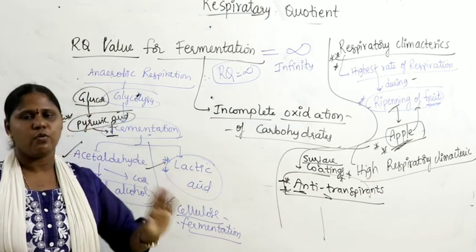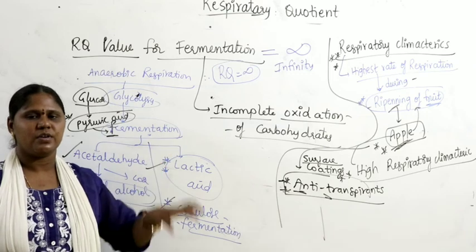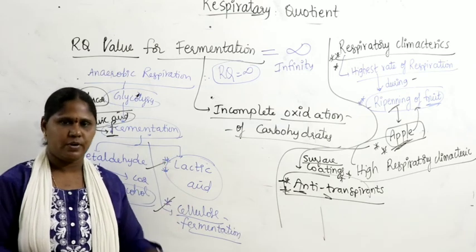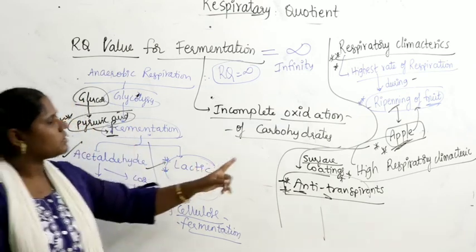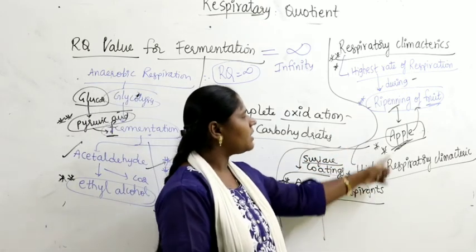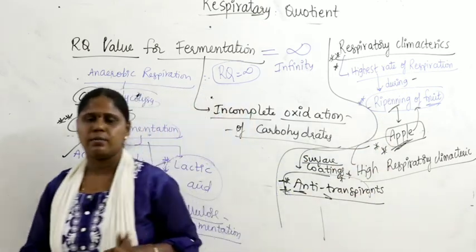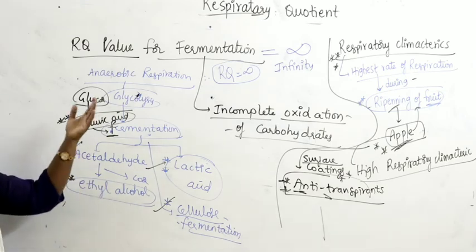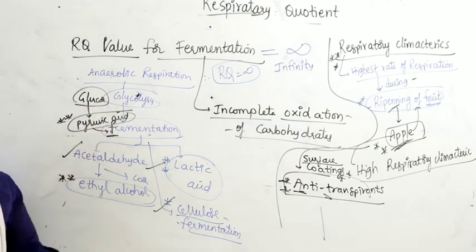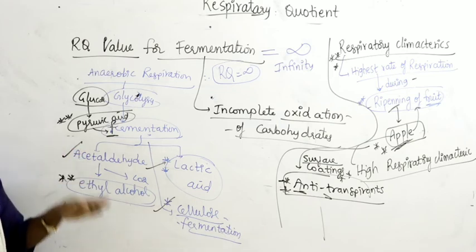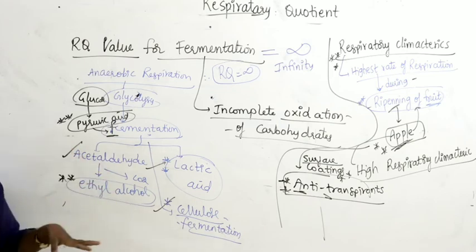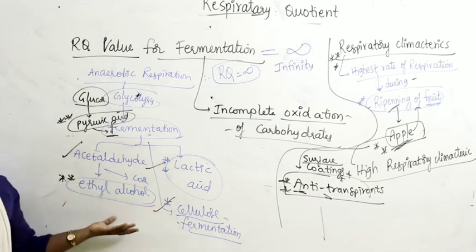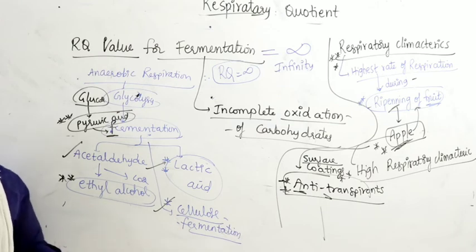There is no loss of water, thereby apple remains fresh for a longer duration of time. So the fruit which shows the highest rate of respiratory climacteric at the time of ripening, you try to remember, is nothing but apple. So respiration is governed by so many factors, mostly the external factors as well as the internal factors. So let us continue further.